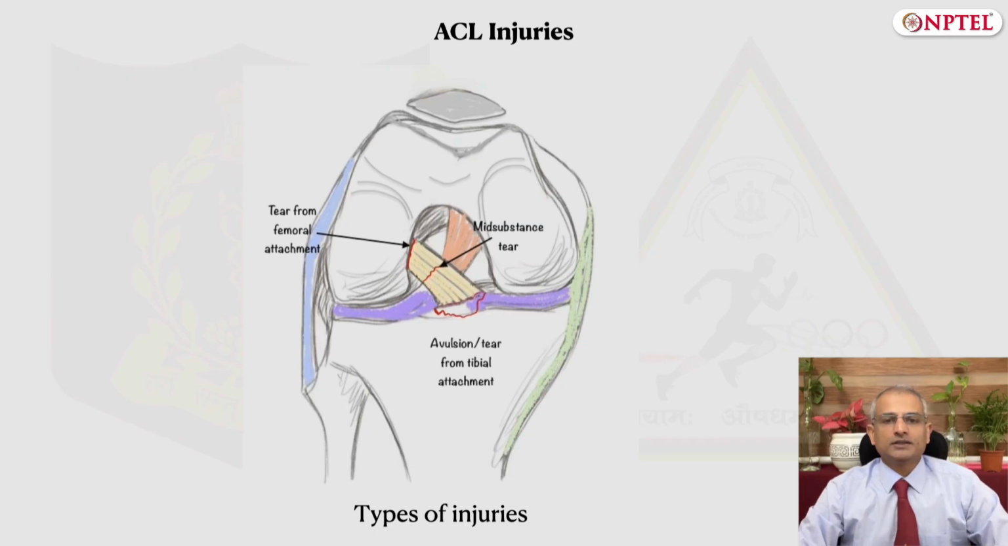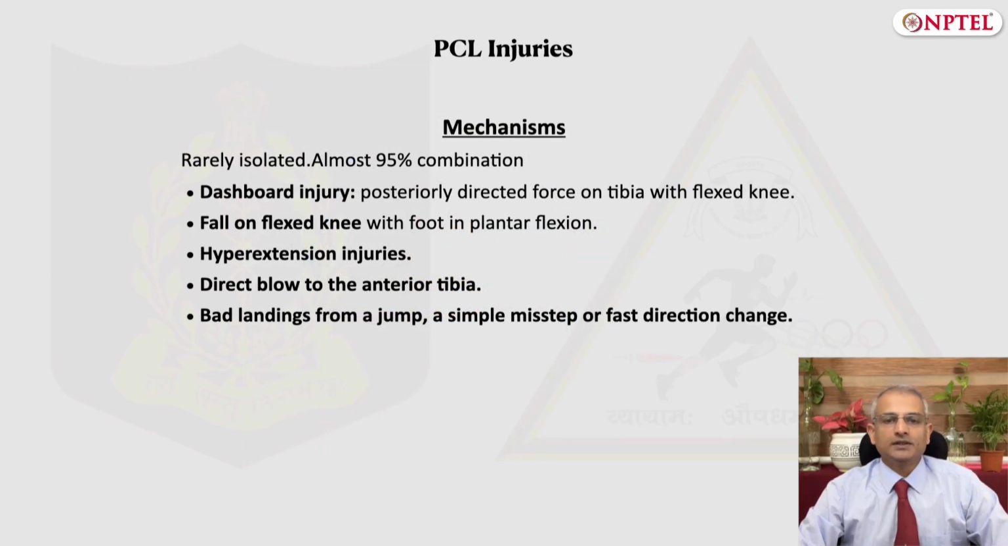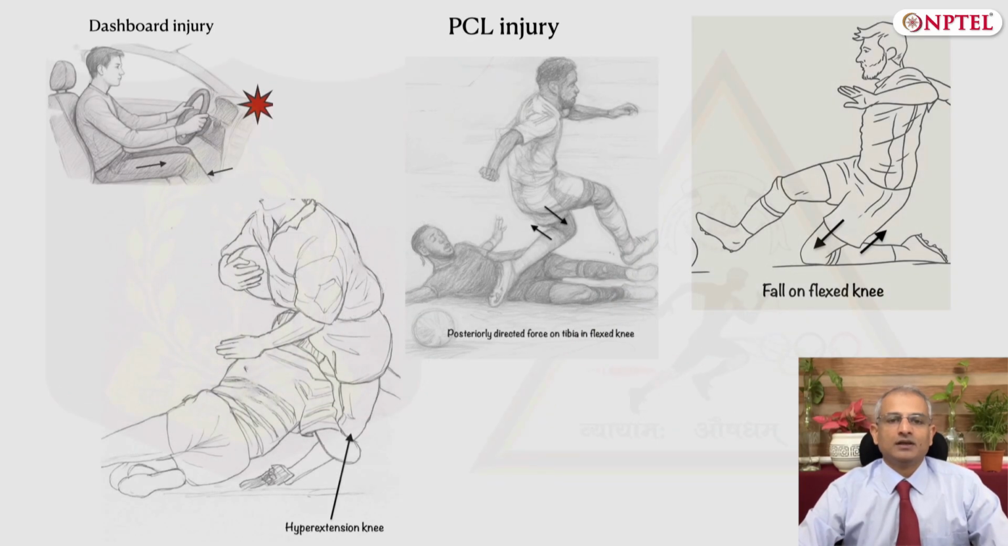Let's now talk about the other cruciate ligament injury of the knee, that is the PCL injury. We have already studied that the PCL resists posterior translation of the tibia. So, the most common mechanism of PCL tear is where there is an excessive posteriorly directed force on the tibia, which can overwhelm the strength of the PCL. The common mechanisms of PCL injury are shown in the sketches. PCL can be injured in a dashboard injury, which is generally sustained during a road traffic accident when there is